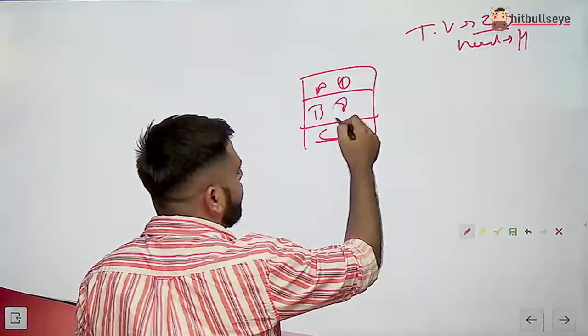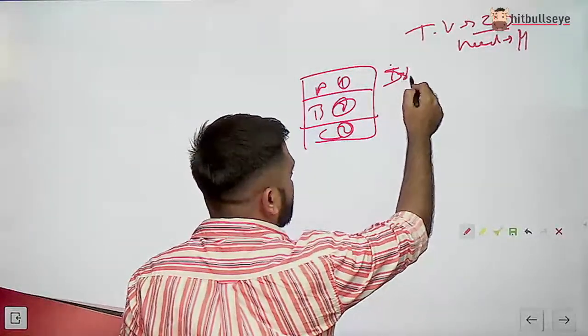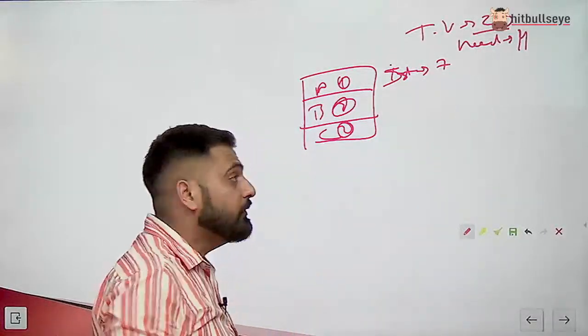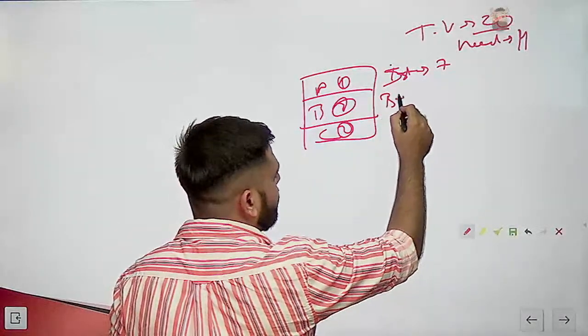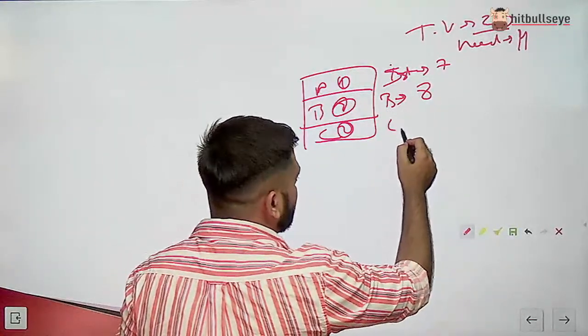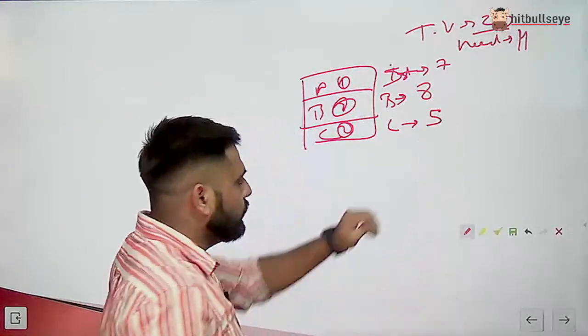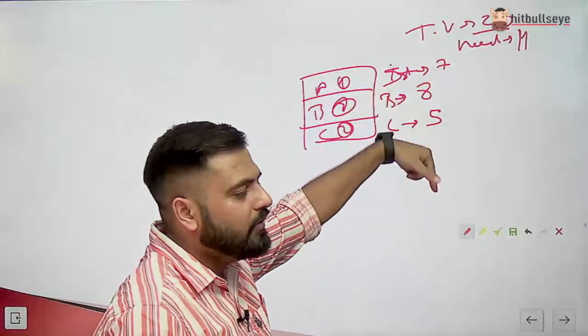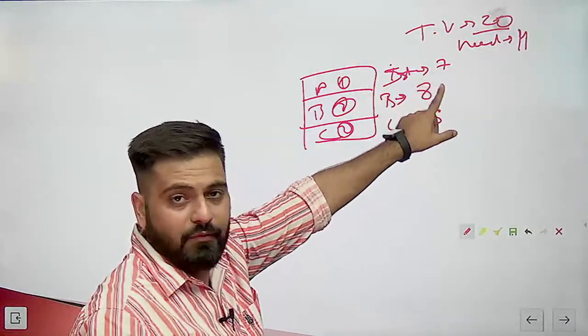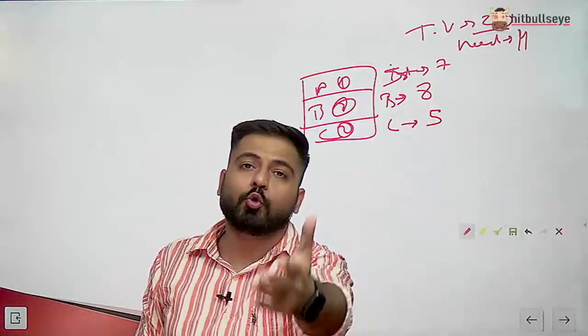A gets first preference 7 times, right? B gets first preference 8 times, and C gets first preference 5 times. There are total 20 votes. 7 plus 8 plus 5, 7 plus 8 is 15, 5 plus 5 is 20. But no one gets 11 votes. You getting my point? But no one gets 11 votes.